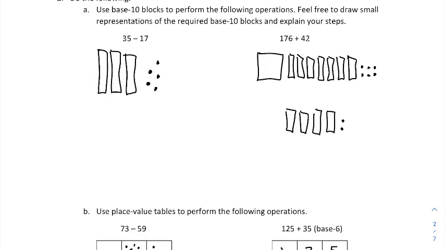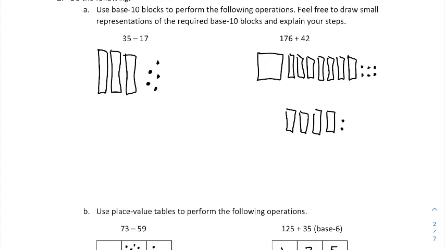Now when you're doing a subtraction model, I'm going to do the takeaway model for subtraction. So I'm going to just start with the minuend, which is 35, and we're going to remove from that the subtrahend, which is 17. I want to remove the 17 in pieces. I'm going to remove 7, and then I'm going to remove 10. Well, the problem with our base 10 blocks is that I don't have 7 1s to remove from. I only have 5. And so this is where we do the idea of borrowing.